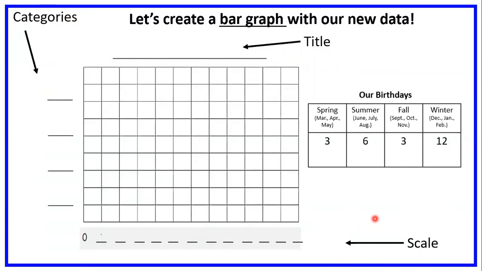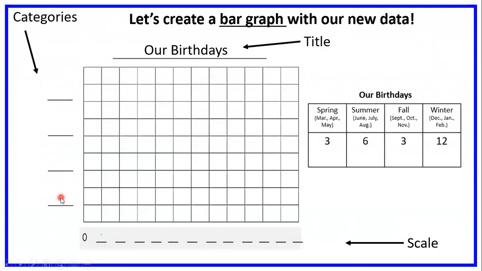On our title, what do you think our title is going to be? I'll give you a hint. We need it to match our other table, our other title. So, right, it is going to be our birthdays. The same thing. Easy peasy. Okay? And now we're moving on to our categories.